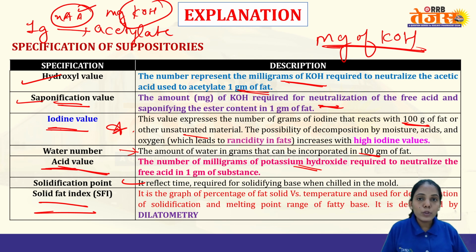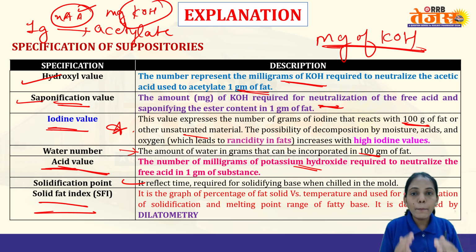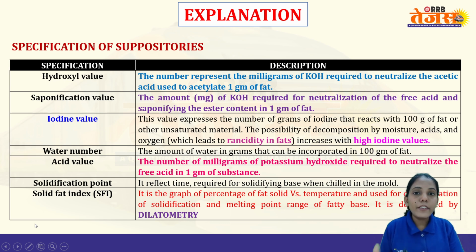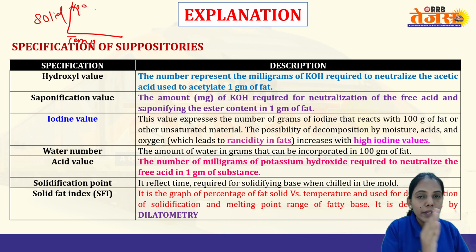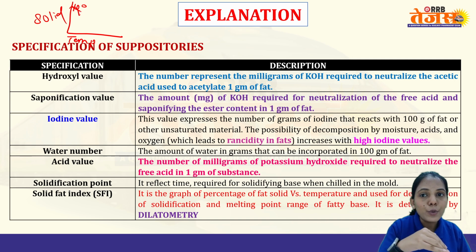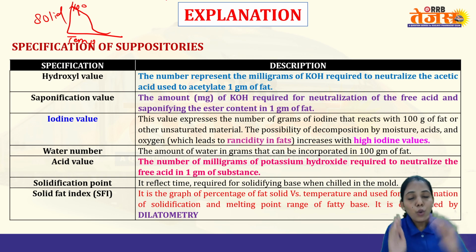Solid fat index talks about the temperature. Basically you have a solid mass, which initially is 100%. You will get a graph like this, with temperature on one axis and solid mass on the other. Initially it is 100%. As you increase the temperature, the solid mass starts reducing, and at a certain point it completely melts. That can be identified using solid fat index.